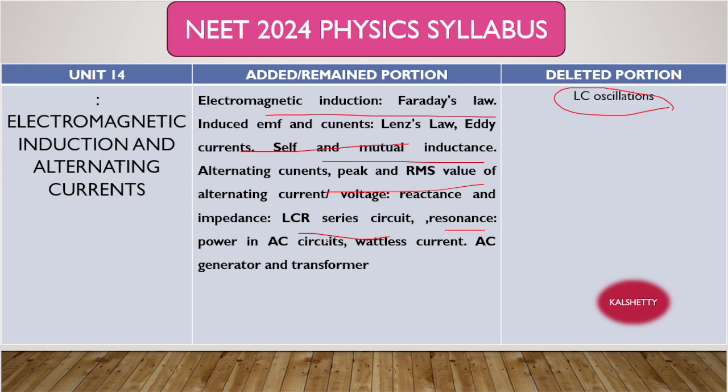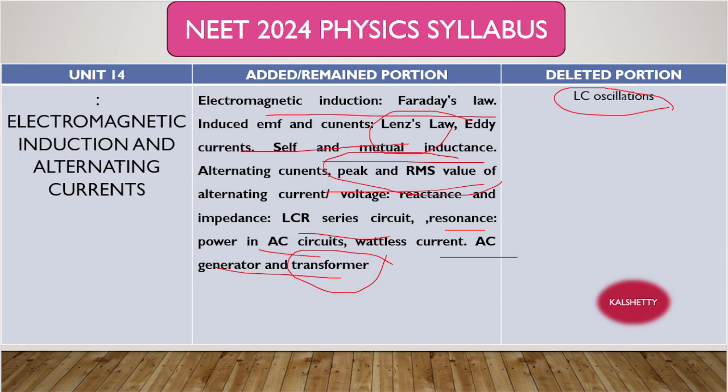LCR in series, power factor, AC generator and transformer. I think the transformer topic is very important, and also peak and RMS value and Lenz's law. Okay, here this topic is very important. Again, this has a mathematical basis there. You read very well. Definitely you will solve the problems here, right?